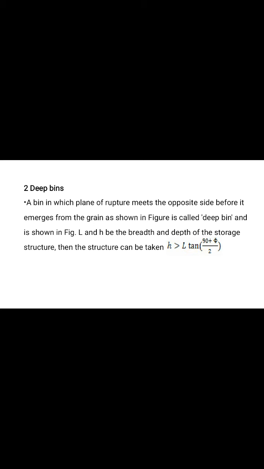Then deep bins: the bin in which the plane of rupture meets the opposite side before it emerges from the grain. This is called a deep bin and is shown in the figure. In the next slide, generally with L and H being the breadth and depth of the storage structure, the structure can be taken as a deep bin when H is greater than L tan(90 plus phi by 2).